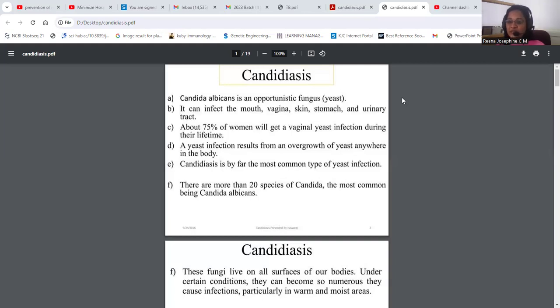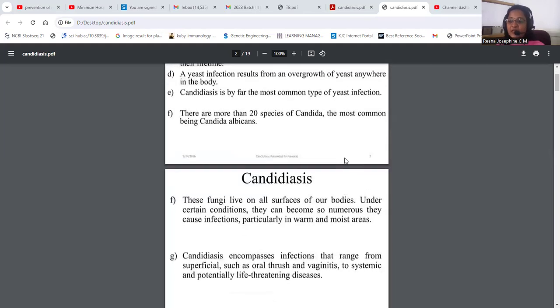And which area does this fungus affect? It mainly affects the moist regions of the body, mainly mouth, vagina, skin, stomach, and urinary tract. And more than men, females are more commonly affected by this fungus. It has been reported that more than 75% of women get vaginal yeast infection during their lifetime. If you look at the different species of Candida that are known to cause infection, the very important species is Candida albicans, although more than 20 different species of Candida have been reported to produce infection.